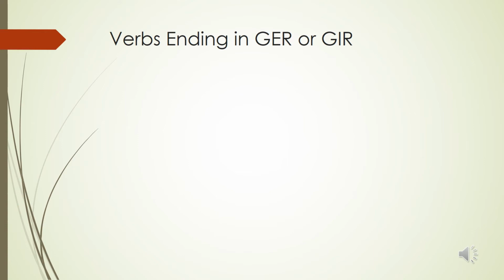Another group of verbs are verbs that end in GER or GIR. And the rule for these verbs is that you change the G to J before O and A.